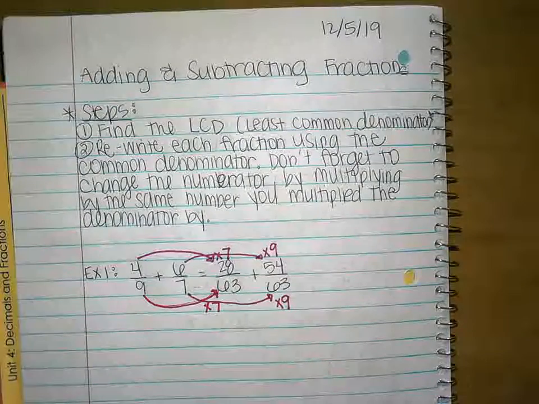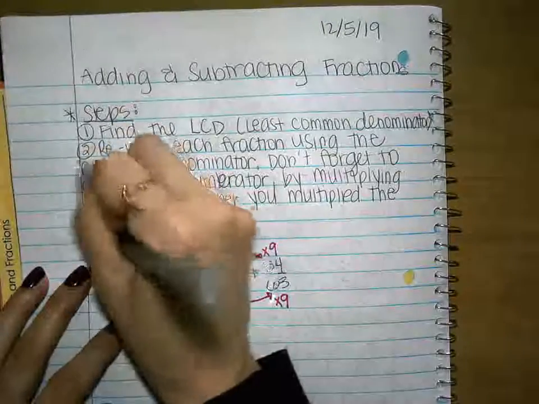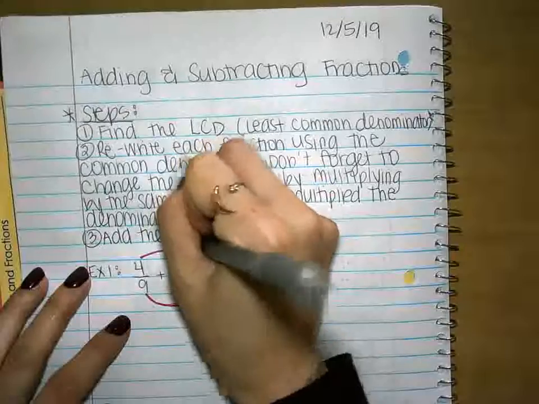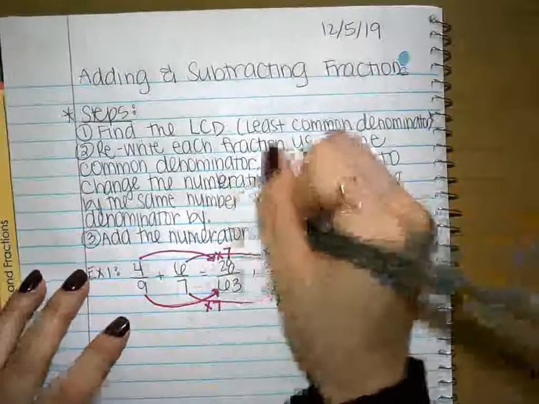What's step 3? You add. So, step 3, add your numerators. What do I do with my denominators? Keep them the same.